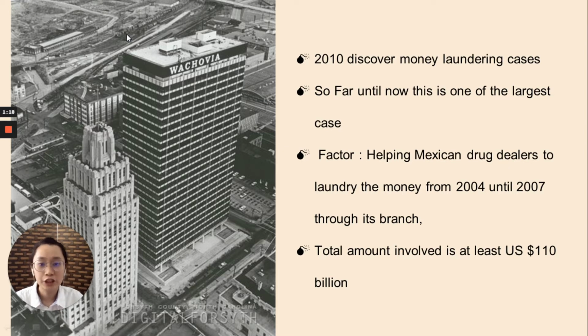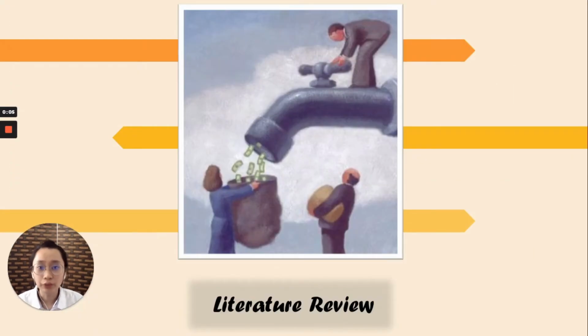After the investigation, they found out the total amount involved in these cases is at least 110 billion US dollars. And this is just at least, not the exact amount. So that's why this is still one of the biggest money laundering cases. So now let's move on to our literature review.